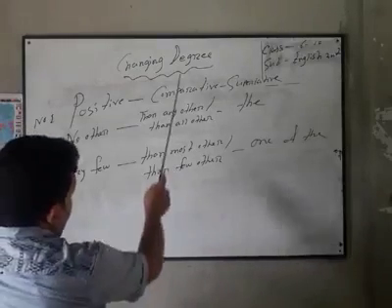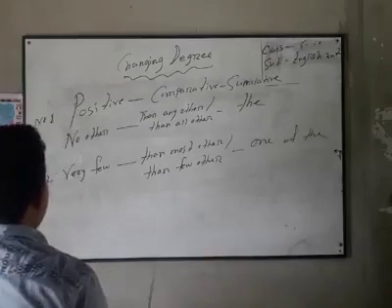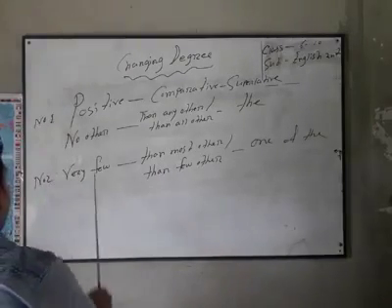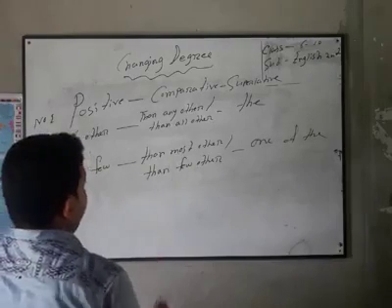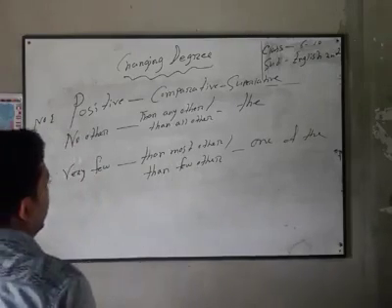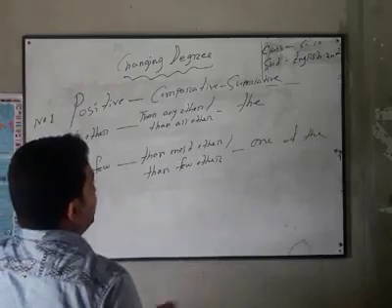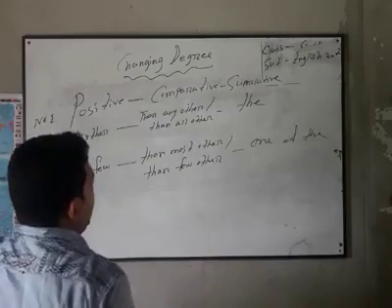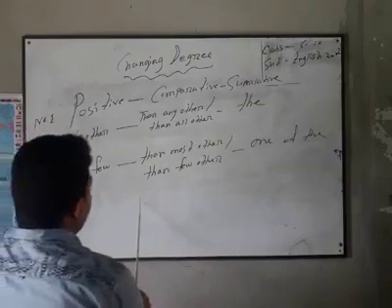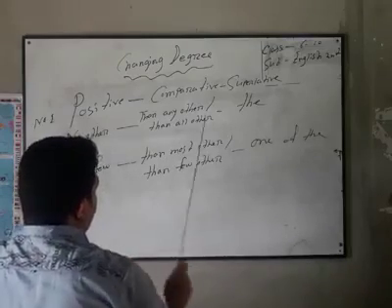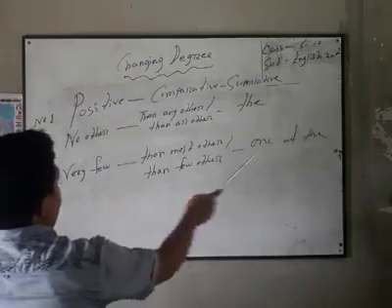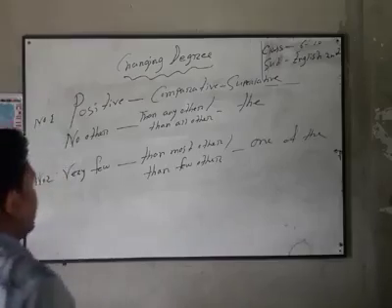Look, if you find comparative degree and you are asked to make positive degree, you will use there very few. That means if you find then most other or then few other, and you are asked to make superlative degree, then you will use there one of the. And these are related to each other, and these are related to each other. Okay.